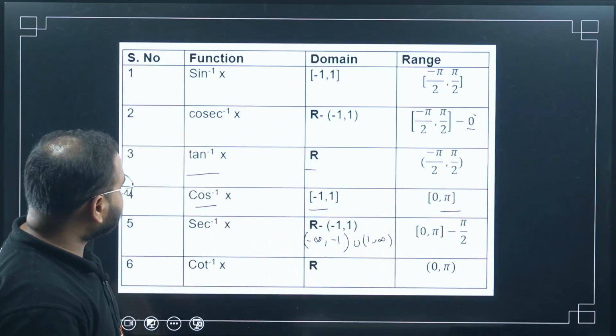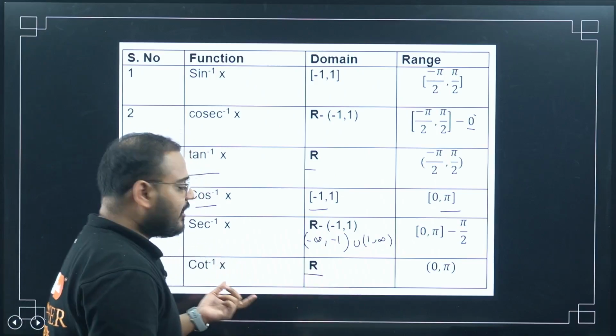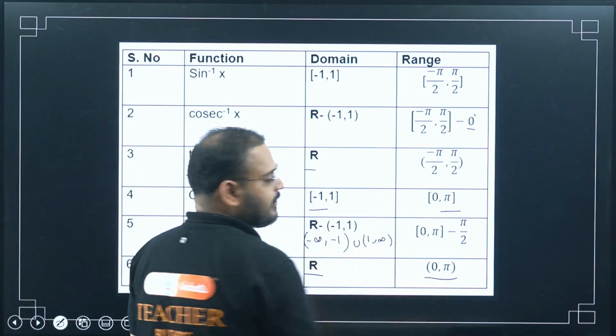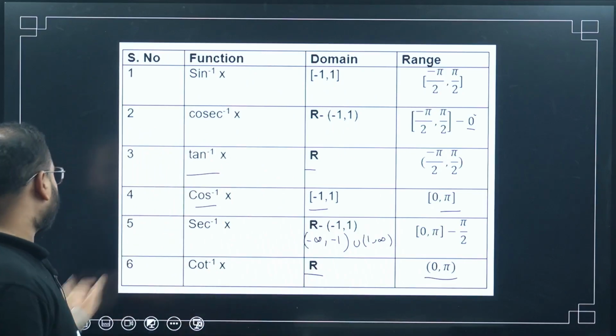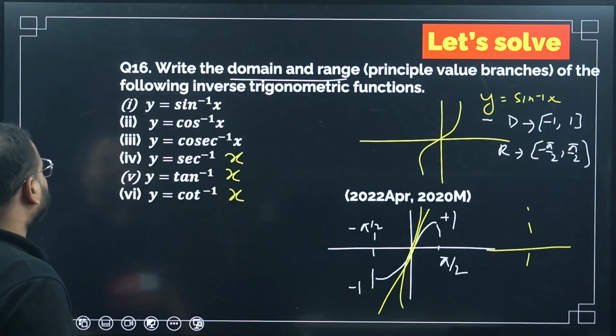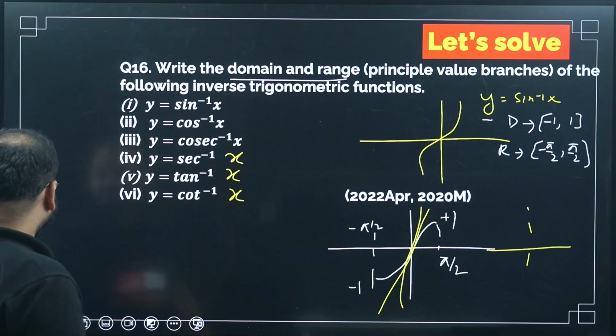Okay, let's move on. So what is cot? All real is my domain, and 0 to pi is my range. Simple enough, very simple. So if you see this table, this answers your question here. 1, 2, 3, 4, 5, 6. All the answers can be taken from this table.